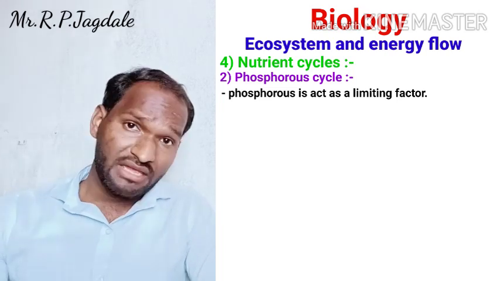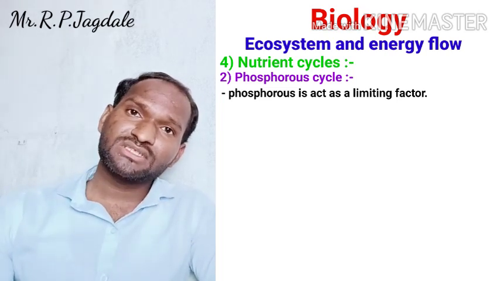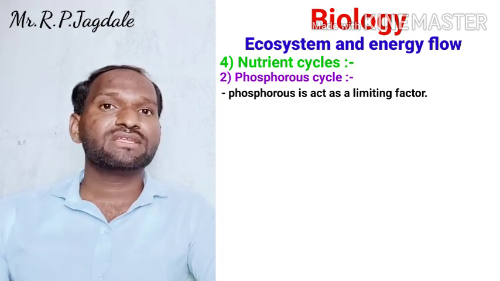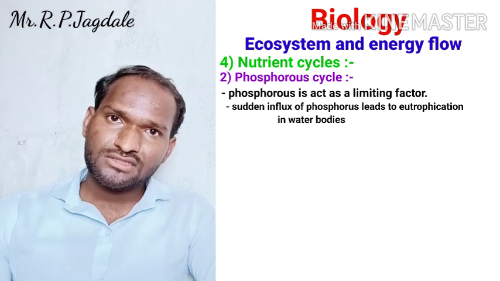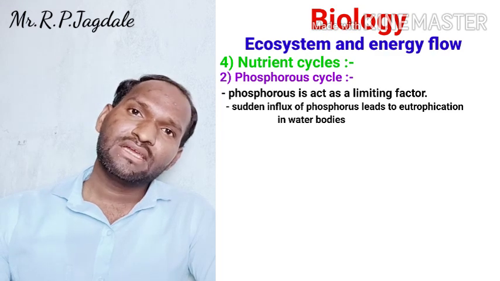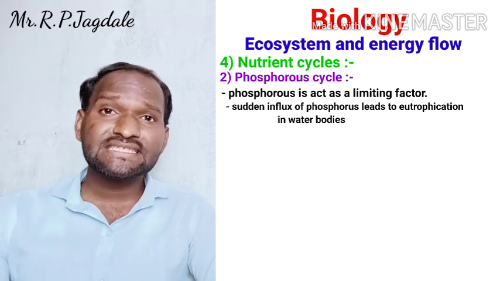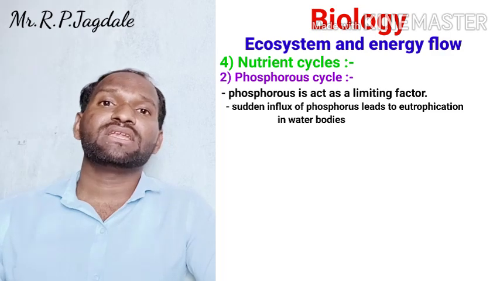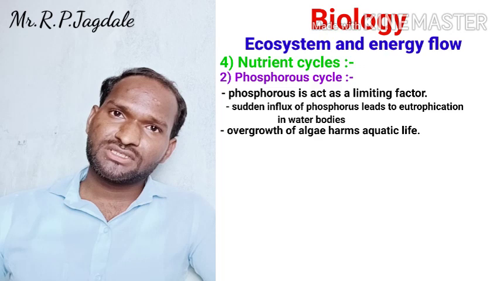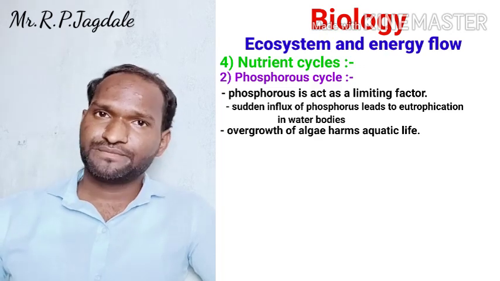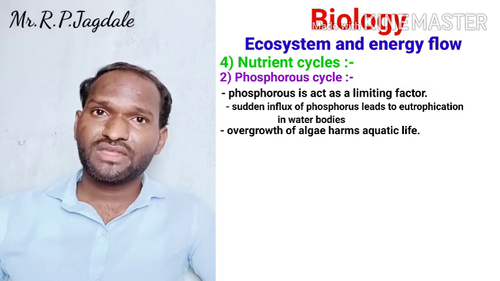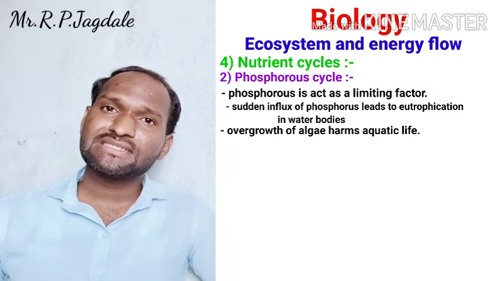Okay, there may be some influx of phosphorus into the water bodies, and it is very harmful because there is an overgrowth of algae. When there is more phosphorus, there is more algae production, and when there is more algae, it is harmful to the other living forms. So an influx of extra phosphorus is also dangerous to the water body. So it is one of the limiting factors in the ecosystem, the phosphorus cycle.